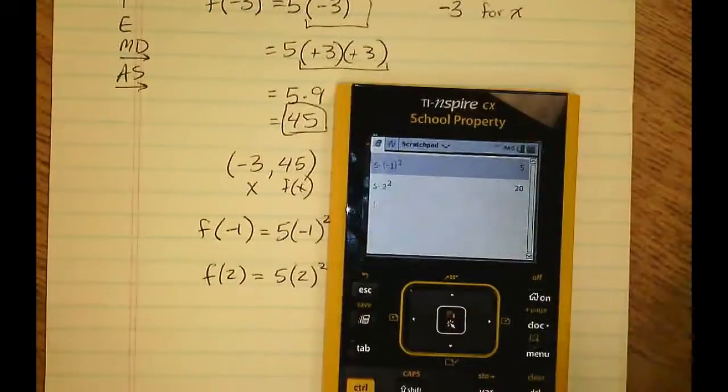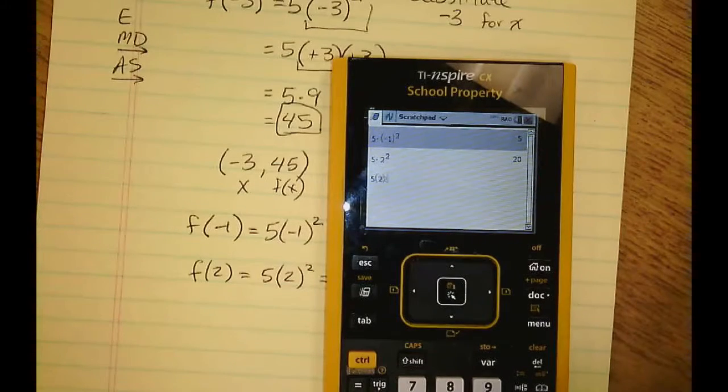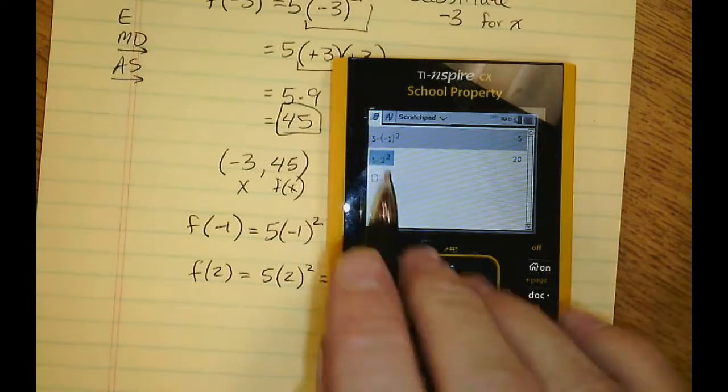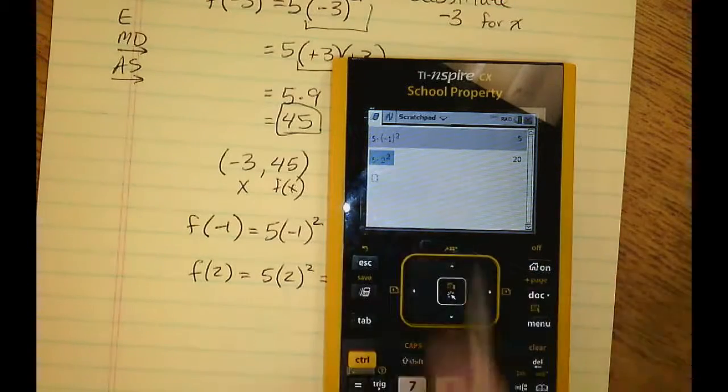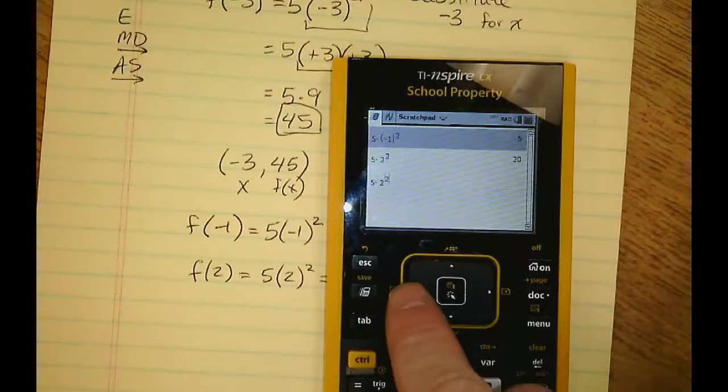Now, if I want to use a calculator quickly, I don't have to keep typing everything in. Instead, I can just press the up button twice to highlight the work, and then press enter to bring that work down, and now I can edit it.